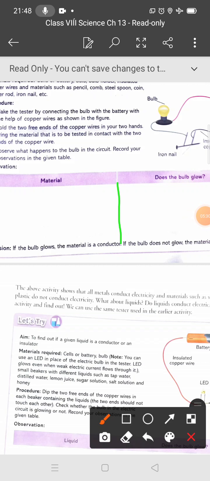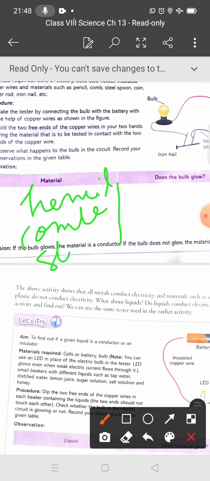You can take the pencil, comb, steel spoon, coin. So for the pencil the bulb does not glow, for the comb it does not glow, and for the steel spoon and coin the bulb will glow.